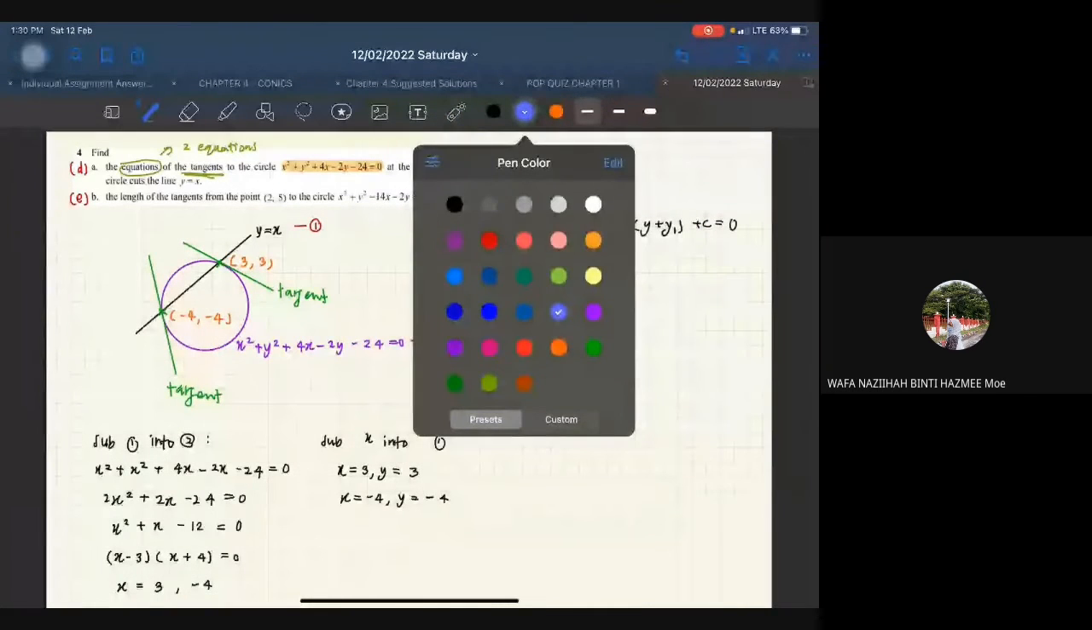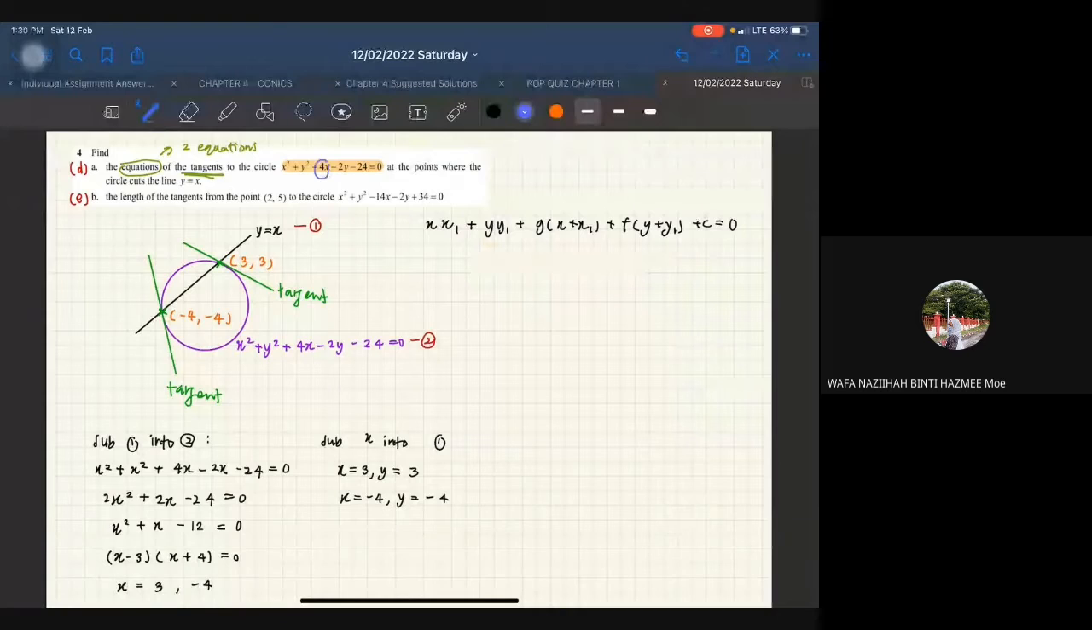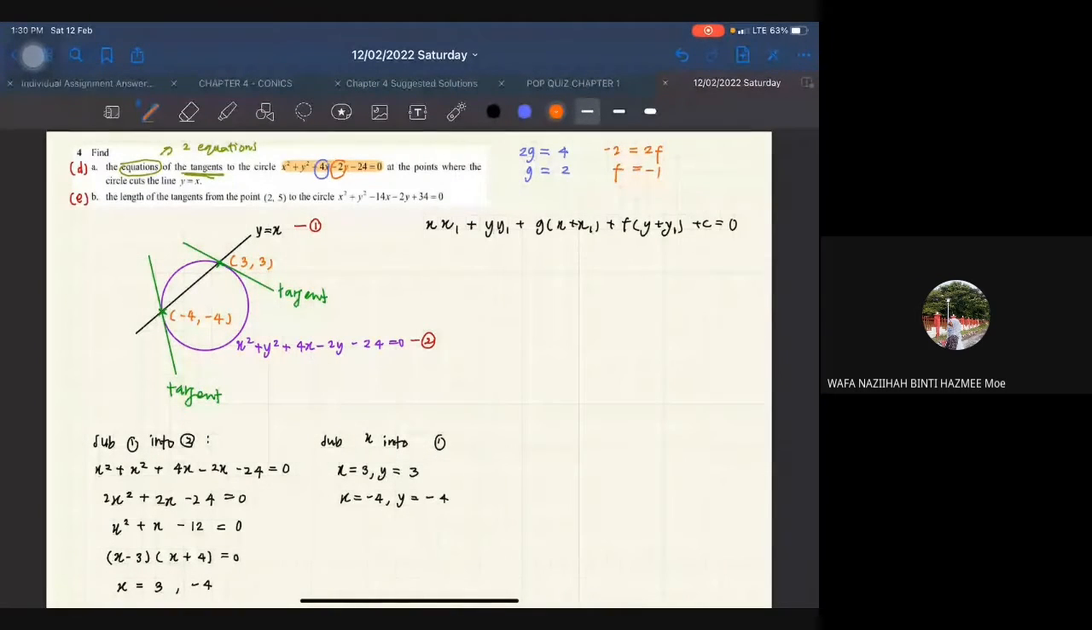So tengok dekat sini, 4, so itu adalah 2G. So 2G is equal to 4, meaning that your G is equal to 2. Okay, and then you have negative 2y. So negative 2y is equal to, not negative 2y. Okay, so it's just negative 2. Dia adalah equal to 2f, meaning that your f is equal to negative 1. Okay, so C awak adalah negative 24.